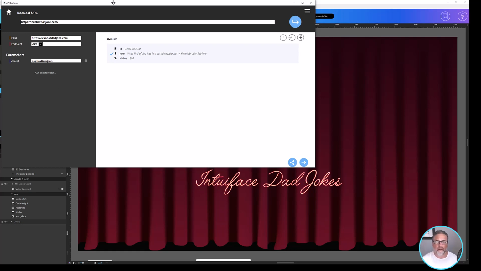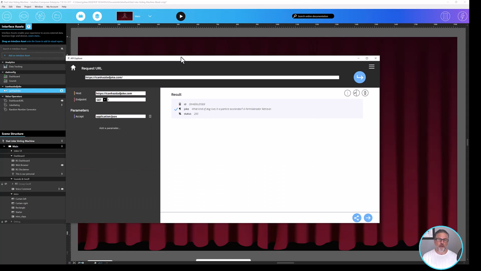So here we are. Let me move this to the middle of the screen a little bit. You've got the request URL here. You couldn't have a simpler API. All you do is you're calling that URL. That's all you're doing. There's no other parameters. And like any web API, when it gets a request, it sends a response. And that response is typically formatted using 2 different approaches. One is called JSON, one is called XML. The good news is it doesn't matter. API Explorer can read it.